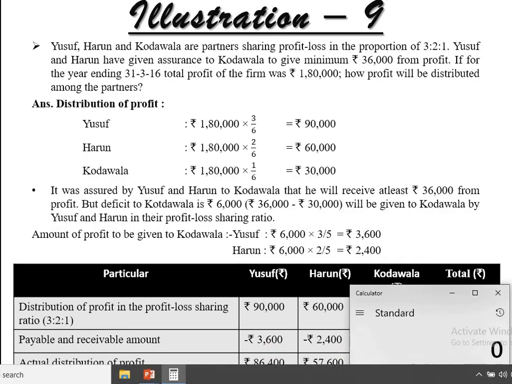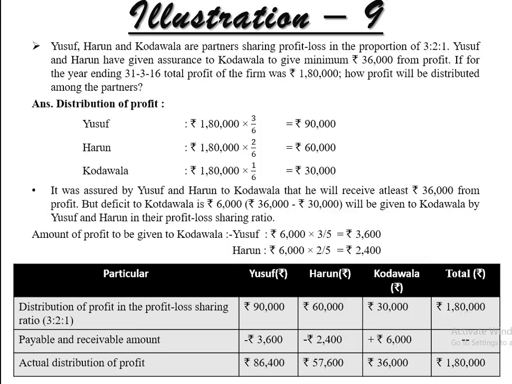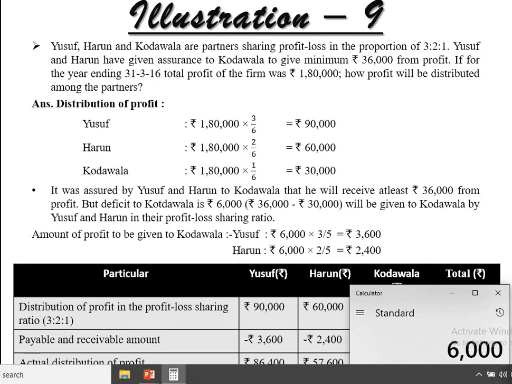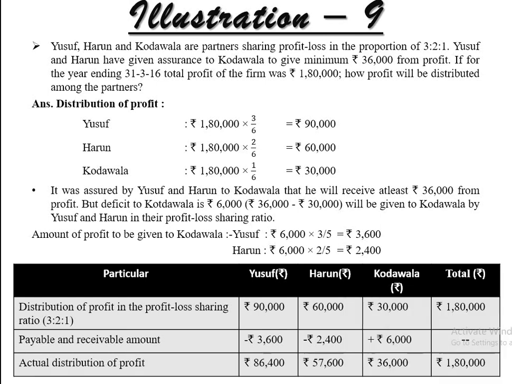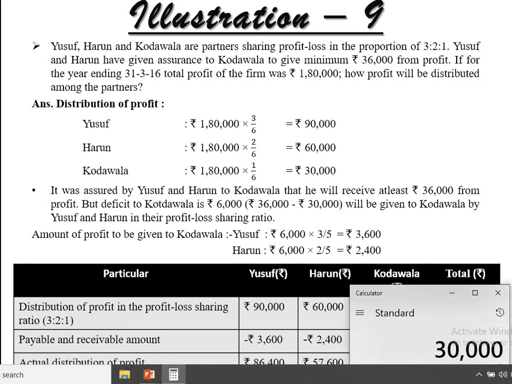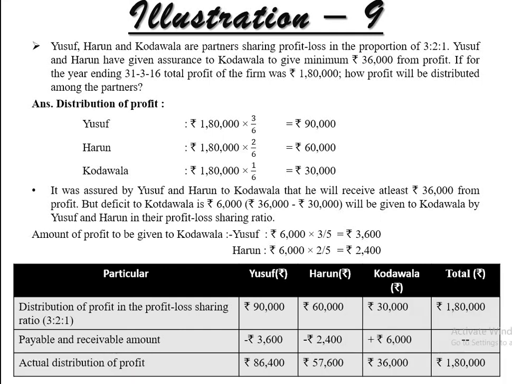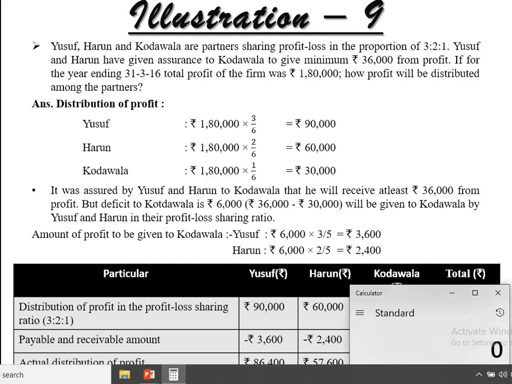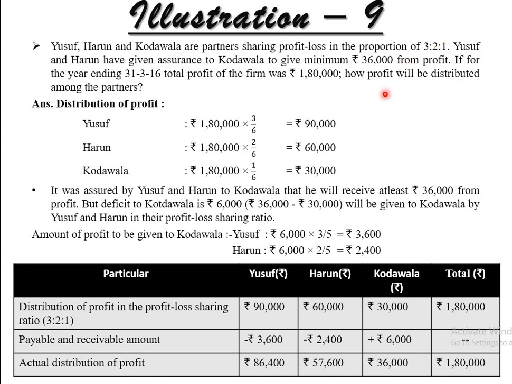So 90,000 of Yusuf minus 3,600, so by default 86,400. Next, 60,000 of Harun minus 2,400, he will give from his account, 57,600, and that person, Kodawala, will receive 36,000. By default it is 1,80,000. So that is the actual distribution of profit, because the question is how profit will be distributed among the partners. The distribution is like this, but this amount is less, right? So that's why we distribute the amount. It's very easy to understand.